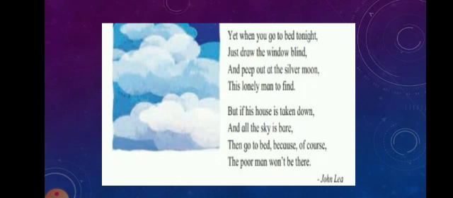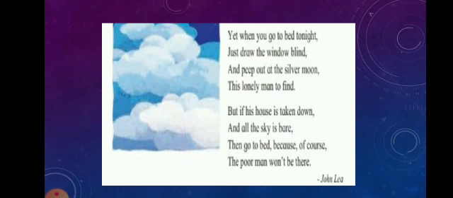But if his house is taken down and all the sky is bare, then go to bed, because, of course, the poor man won't be there. So at last, the poet John Lee states that if you fail to find the poor man in the sky while peeping out, it is because the silver house has been taken down. Means the moon is shrinking. The silver house will, of course, not be there because due to the moon being in the which phase, children? The moon is in the shrinking phase. Shrinking phase means it is in the new moon phase.